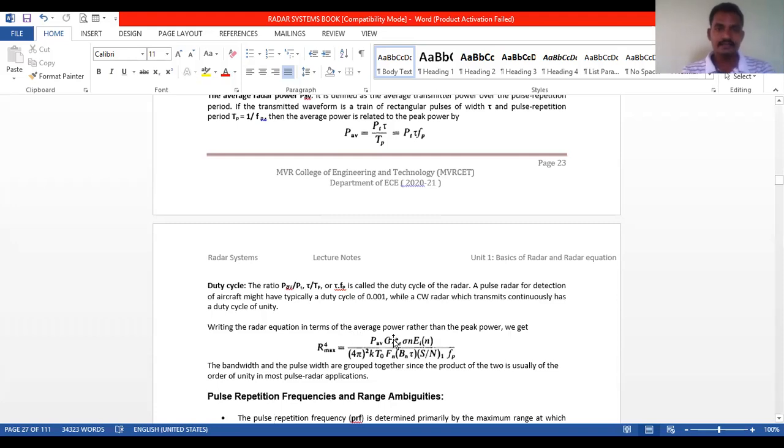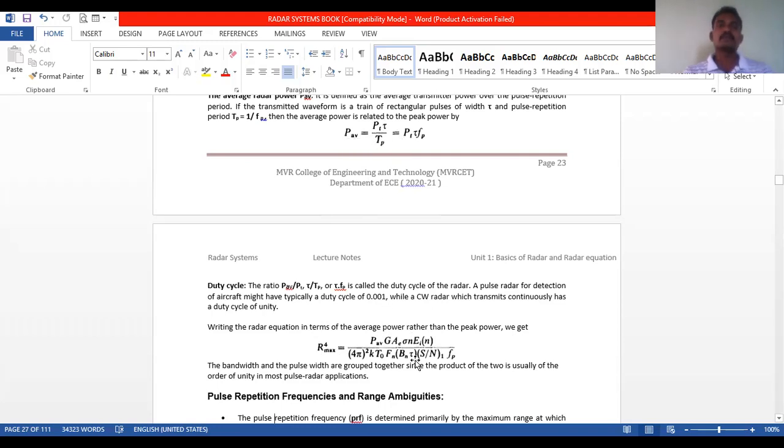Now we write the radar equation in terms of the average power rather than the peak power. Replace Pt by Pav into Tp by tau, or Pt equals Pav by tau Fp.